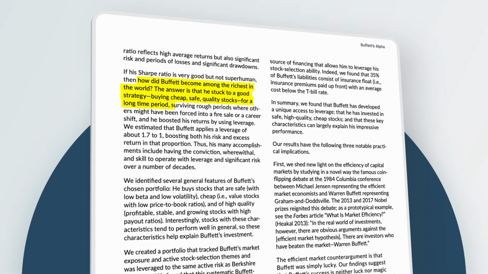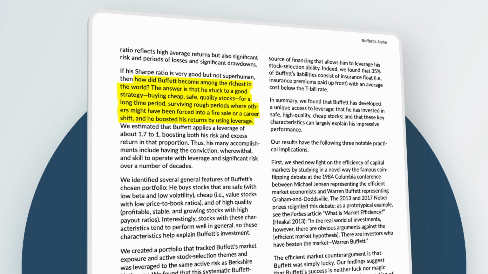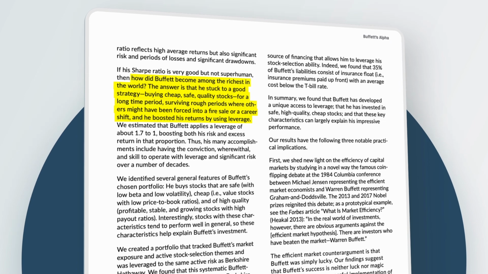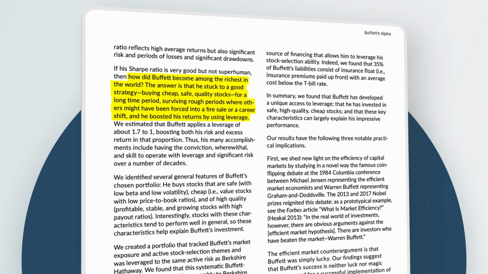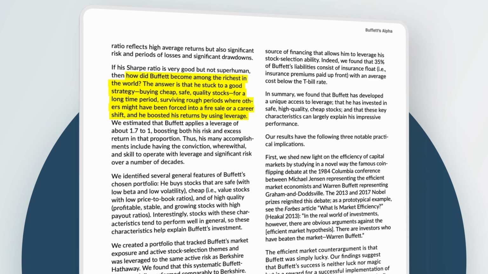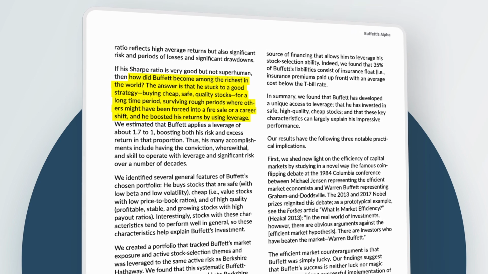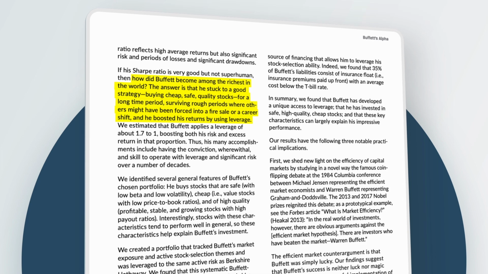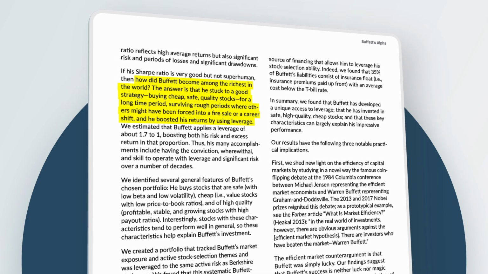So, how did he do it? How did Buffett become among the richest in the world? The answer is that he stuck to a strategy, buying cheap, safe, quality stocks for a long time period, surviving rough periods where others might have been forced into a fire sale or a career shift. And he boosted his returns by using leverage. Okay, maybe you don't have access to a cheap source of leverage or are unable or unwilling to take on that level of risk. Me neither.